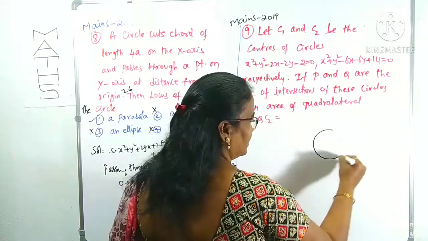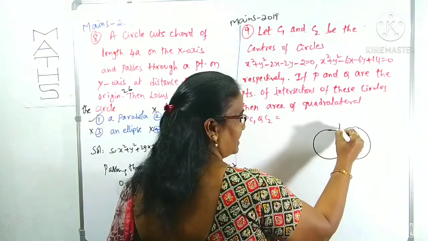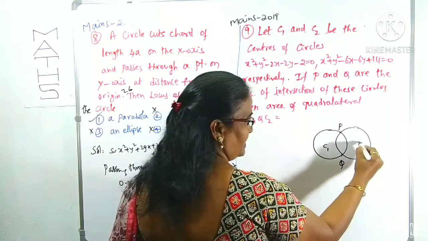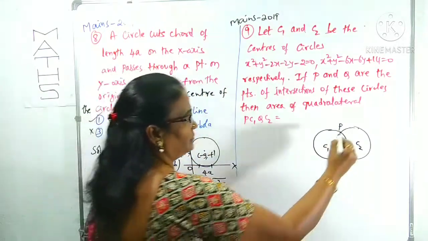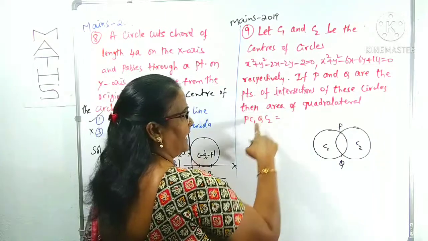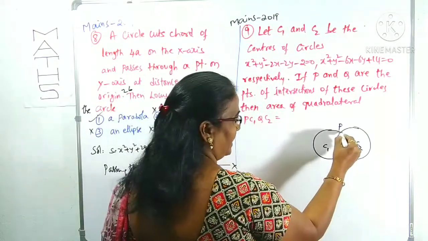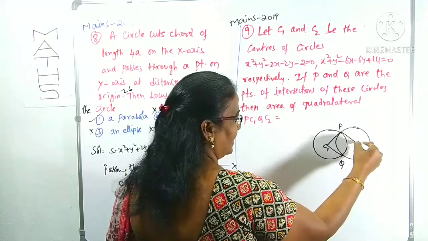Indirectly, these two circles are like this. P, Q are the points of intersection. This is P, this is Q. C1 is the center of the first circle, C2 is the center of the second circle. Okay, those two meet at P and Q. Then what is being asked? The area of the quadrilateral P, C1, Q, C2. We need this quadrilateral's area.